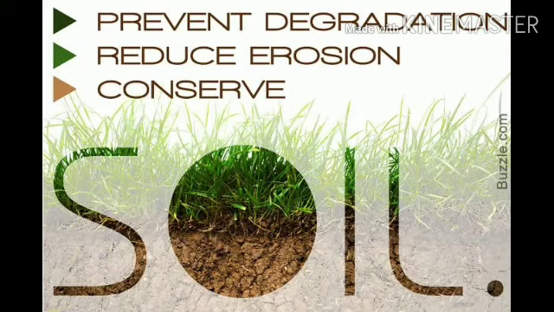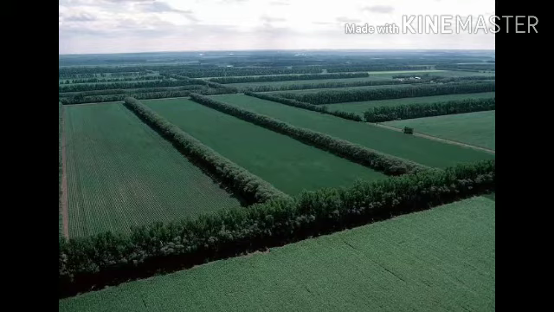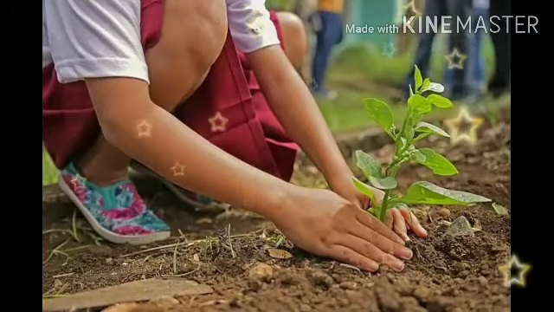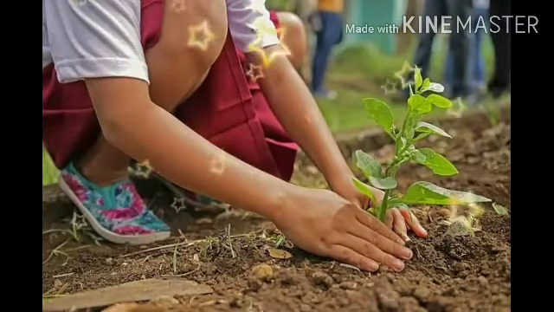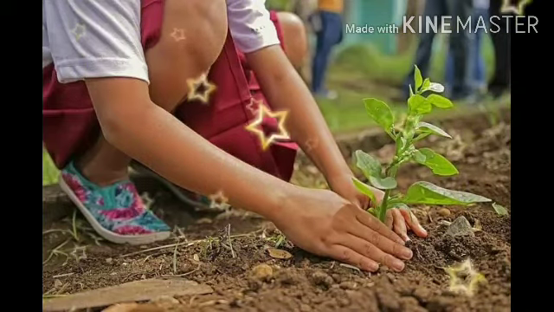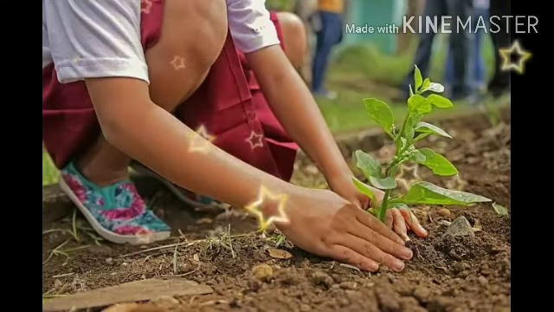Next is conservation of soil. How can soil be conserved? In most agricultural fields, soil will be conserved by the intercropping method. Next thing is shelter belts. What are shelter belts? You might have come across shelter belts in class 9. Planting of trees to stop the wind flow into this land, so that the crops cannot be disturbed. This is what shelter belts are. And other things, afforestation, planting many trees and many grasses, where you can see erosion cannot take place.